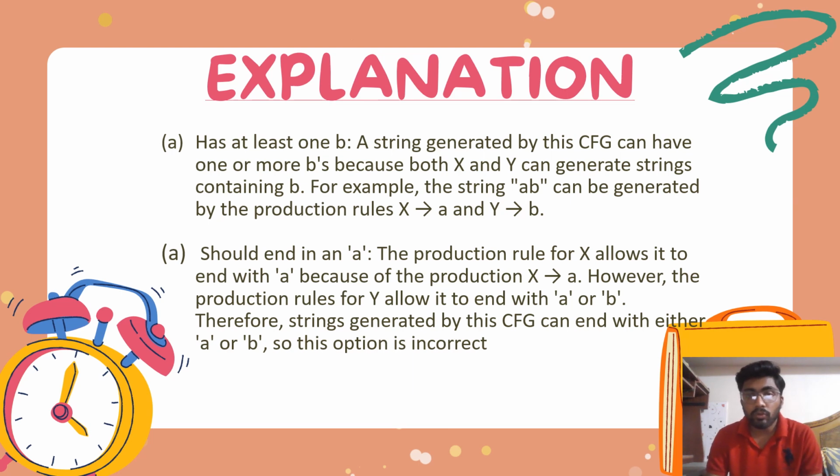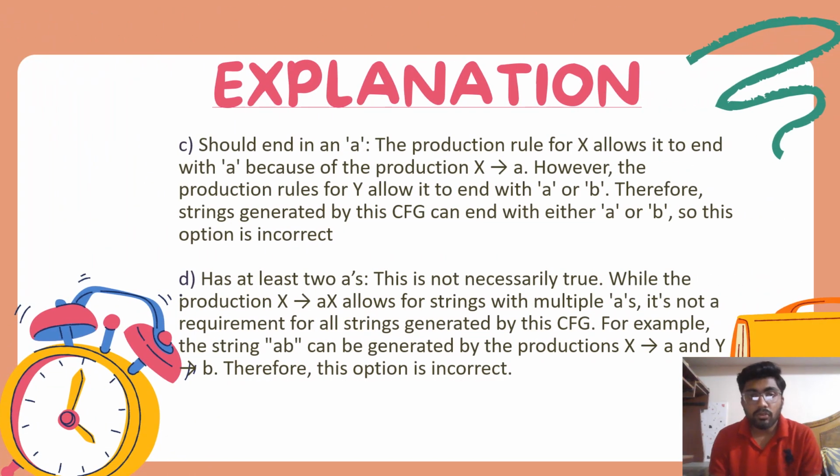Option number B should end in a. The production rule for X allows it to end with a because of the production X is equal to a. However, the production rule for Y allows it to end with a or b. Therefore, strings generated by this grammar can end with either a or b. So this option is incorrect.